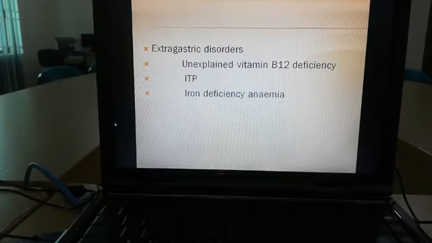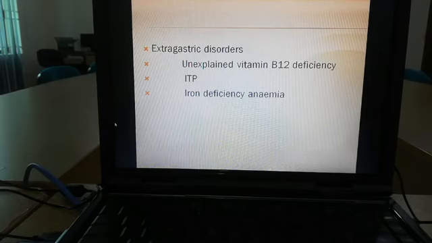In some extragastric disorders, we also use eradication of H. pylori. The extragastric conditions are unexplained vitamin B12 deficiency. We know there are many causes of vitamin B12 deficiency, but whenever we cannot find the cause, we can give treatment for eradication of H. pylori.